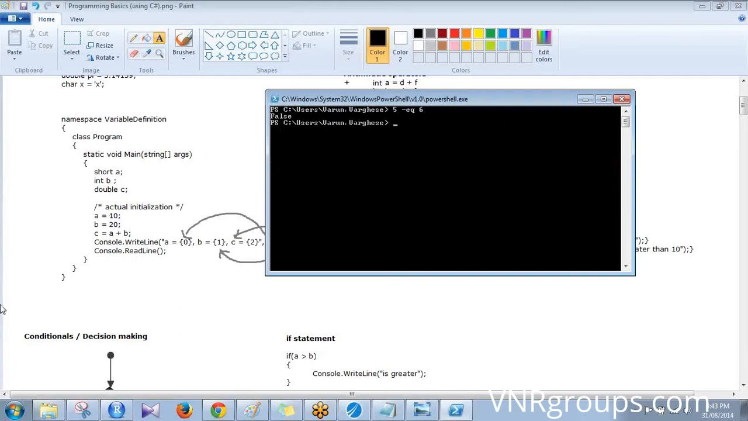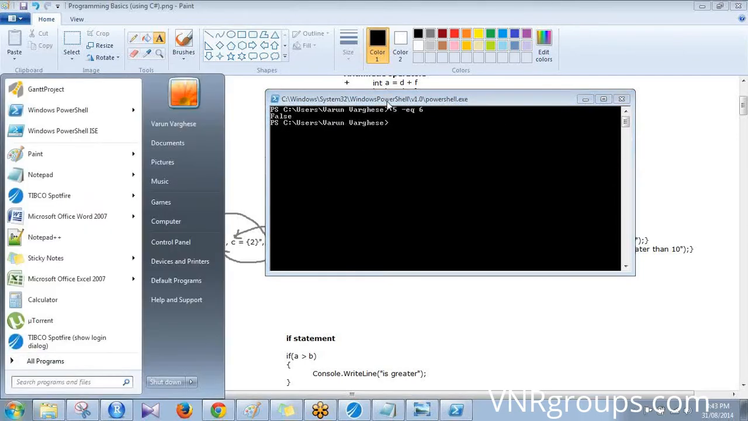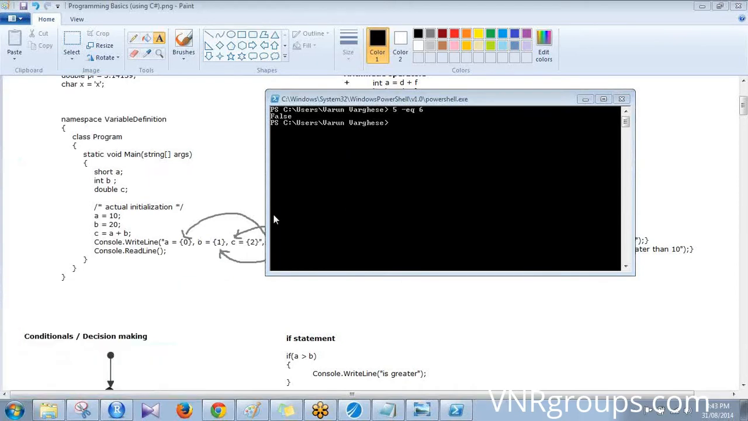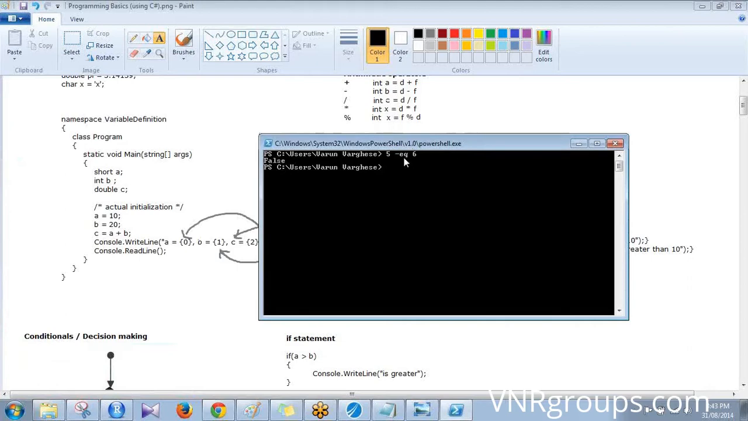So this is PowerShell. How I got it is from Run, I type PowerShell. So instead of double equal to, in PowerShell it is hyphen equal. You can also do that. Do I need to install this one or is it directly available? It is already there. You don't have to install. It is a very popular tool. Windows PowerShell, already installed.